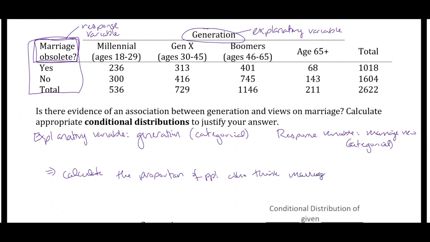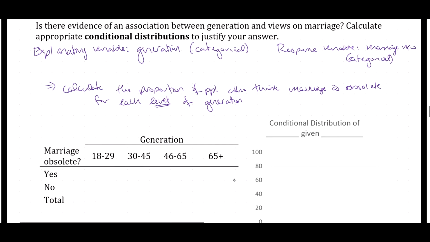But we're not going to do this overall. We're going to do this for each generation, or for each level of generation. So we're going to find the proportion of millennials who think that marriage is obsolete, and then the proportion of Gen Xers, and then the proportion of boomers, and the proportion of people who are 65 plus who think that marriage is obsolete. So we're going to have four proportions of people who think that marriage is obsolete. And we can do that in this table.